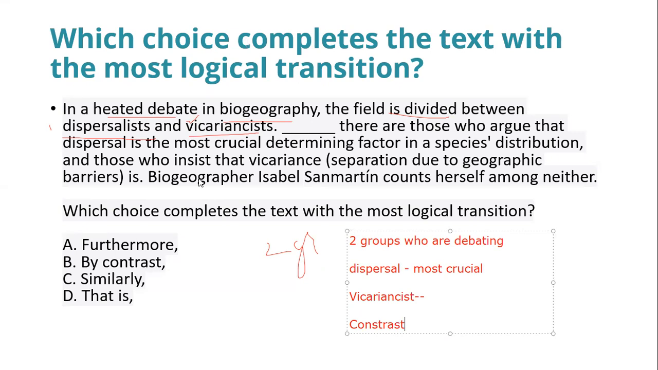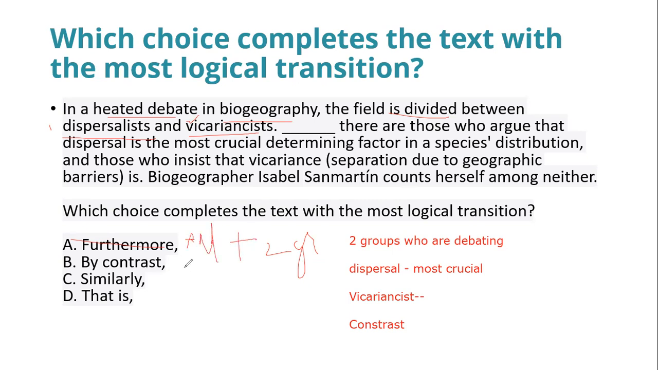Furthermore is something that is used for adding. When do we use furthermore? Furthermore is for adding. But here we don't find anything to add. Do you think we are trying to add something over here? Not really, right? Furthermore is an indication of addition, and we are not adding anything. There is no adding point over here.